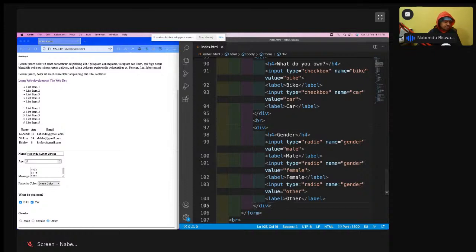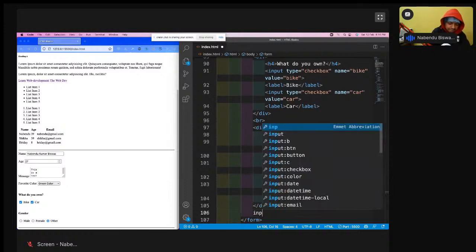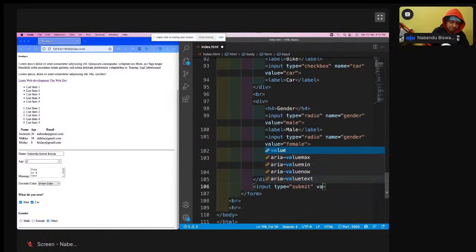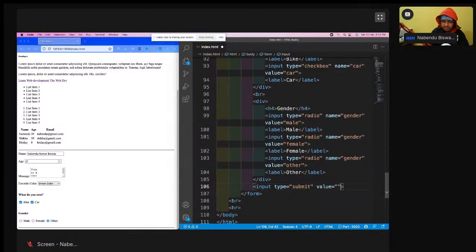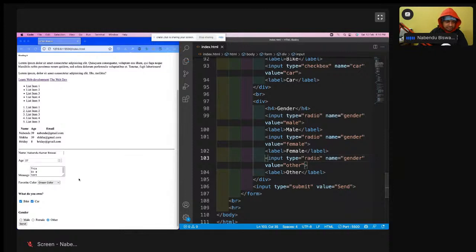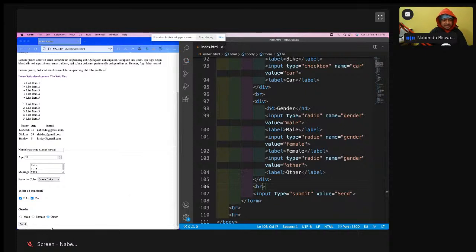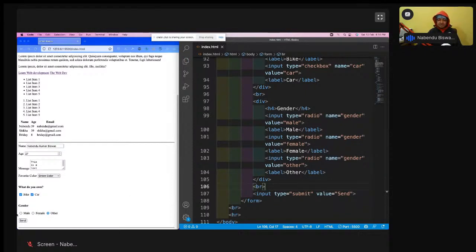So we'll come here, and after this we'll have an input type of submit and value of send. Save it. I should have a BR here also. See, a button has been created, known as a send button. What I can do with the send button is click here, and the form gets submitted.